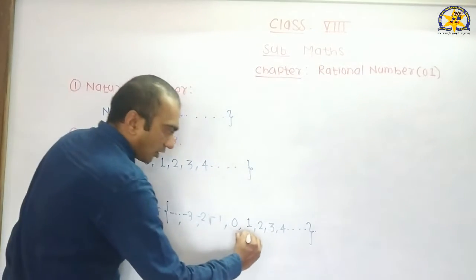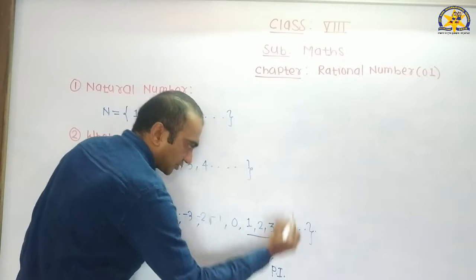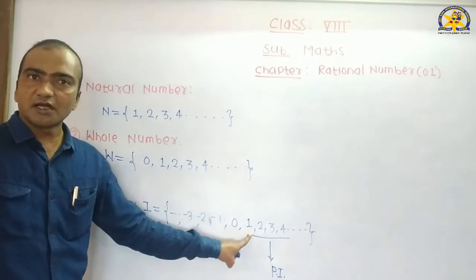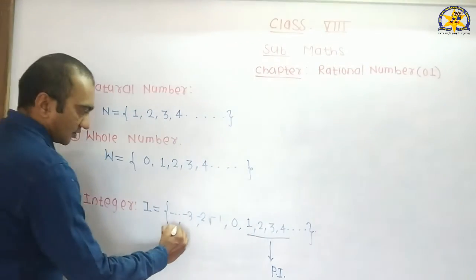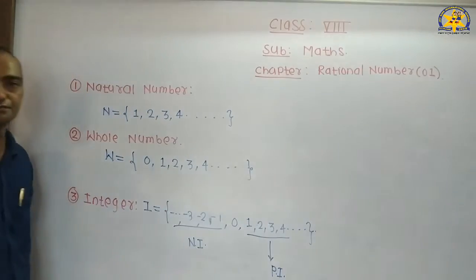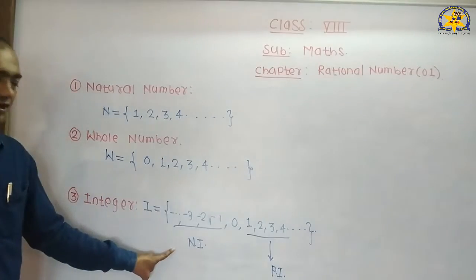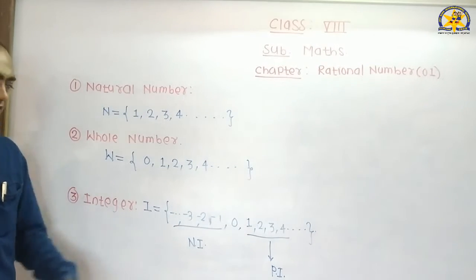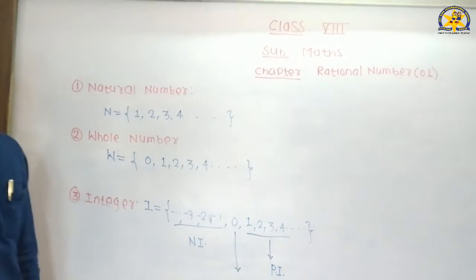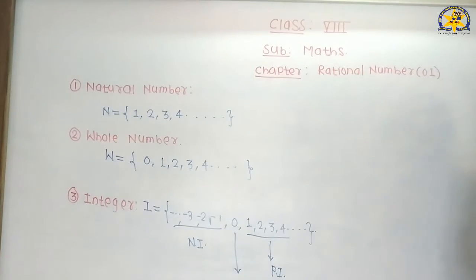Now see, all positive numbers are called positive integers. All negative numbers are called negative integers. But 0 is neither positive nor negative.